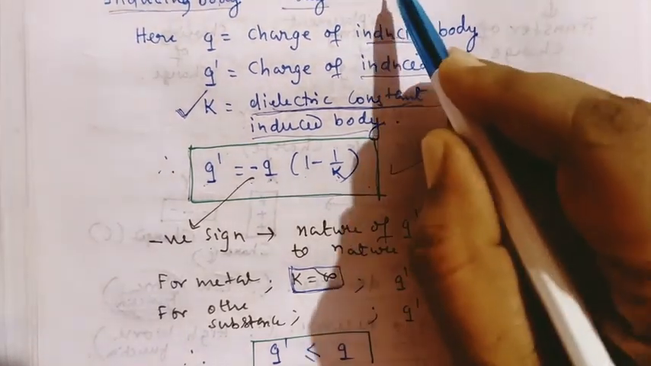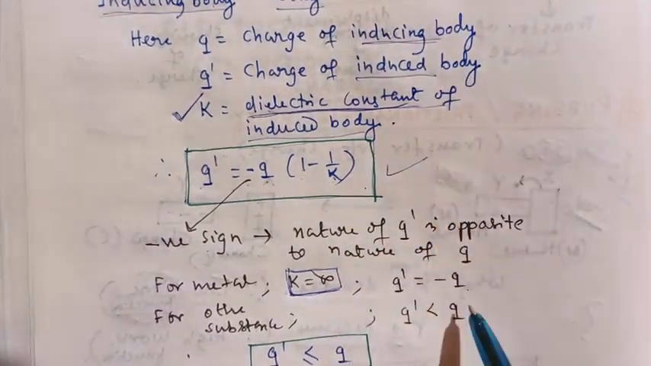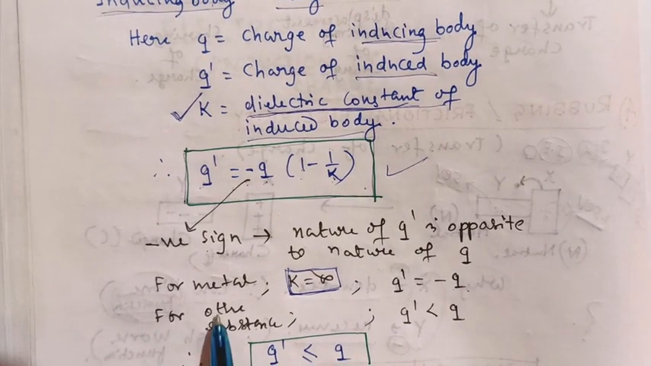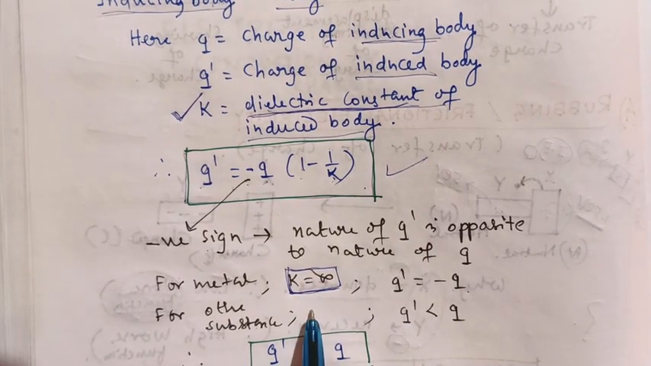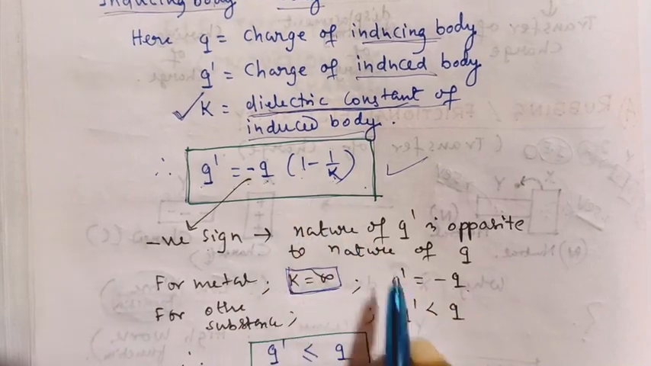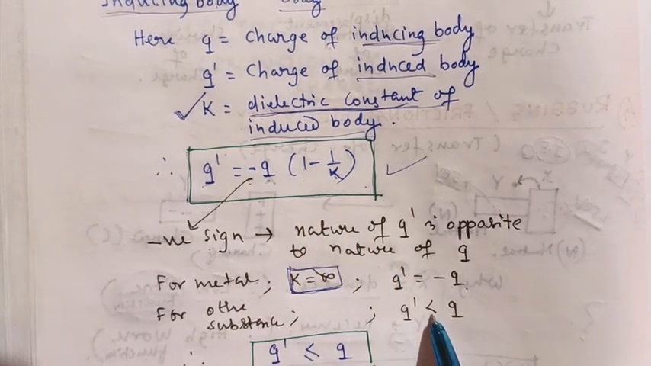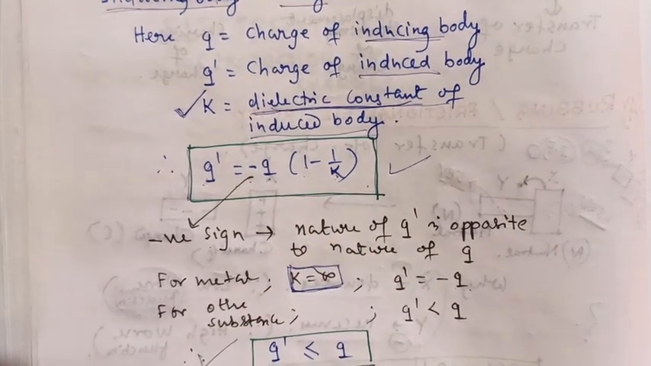That means if Q is 15 coulomb, then Q dash will be minus 15 coulomb. For any other substance, the value of K is finite. If you calculate by using this formula, Q dash is less than Q. So what is the conclusion here?